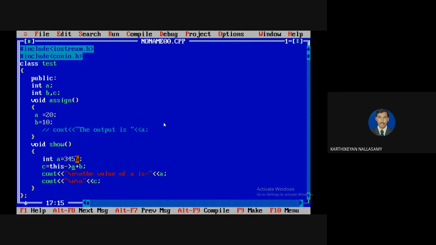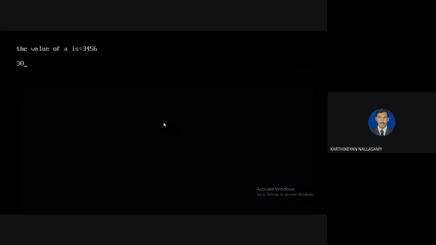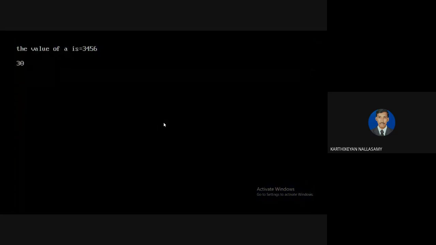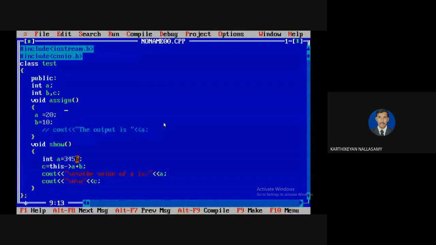This is a pointer, so you have to use the arrow mark, not dot. But if you go with Java and all, you have to use dot. But here, this is a pointer, so you have to use the arrow mark. I'm going to compile this. Then I'm going to run. So it shows this is 30. Clear? Because it takes the value of the instance variable, not the local variable.